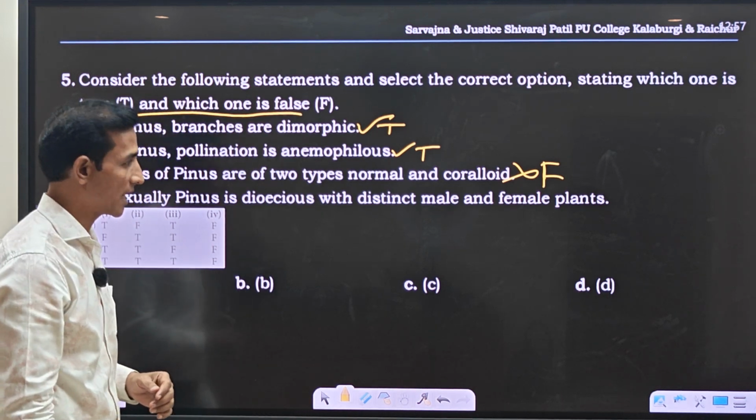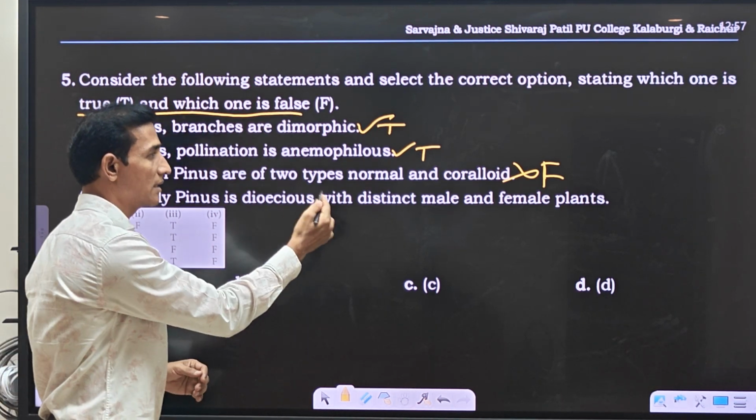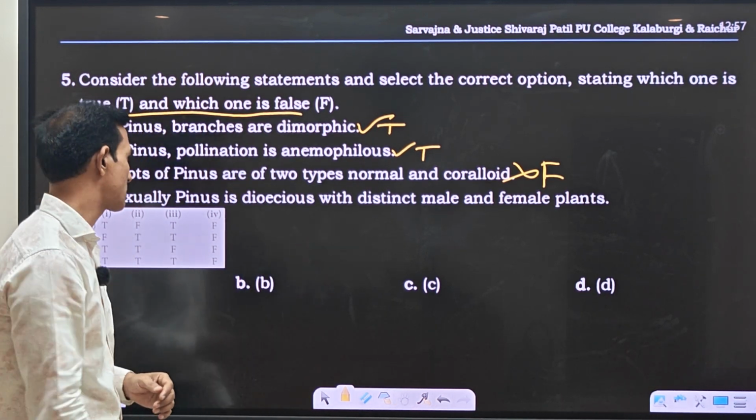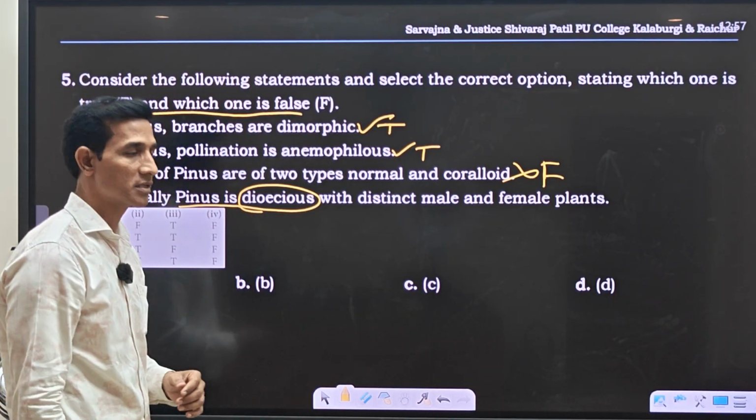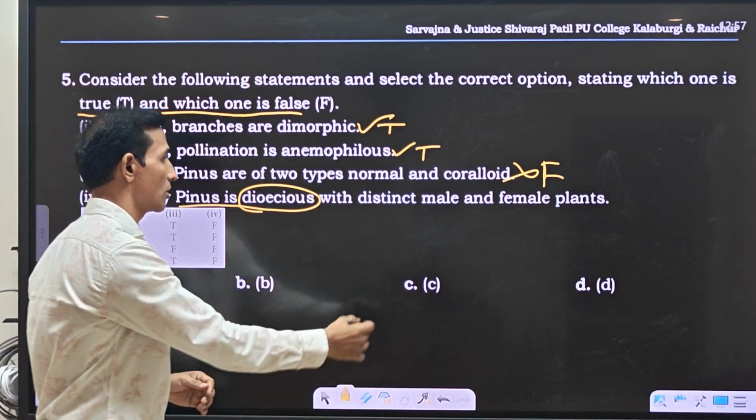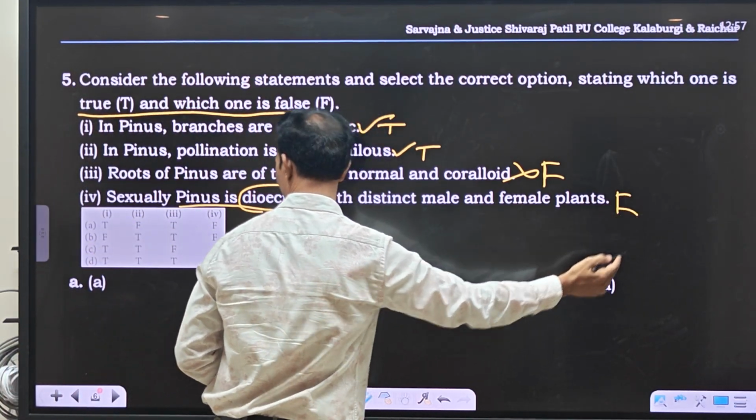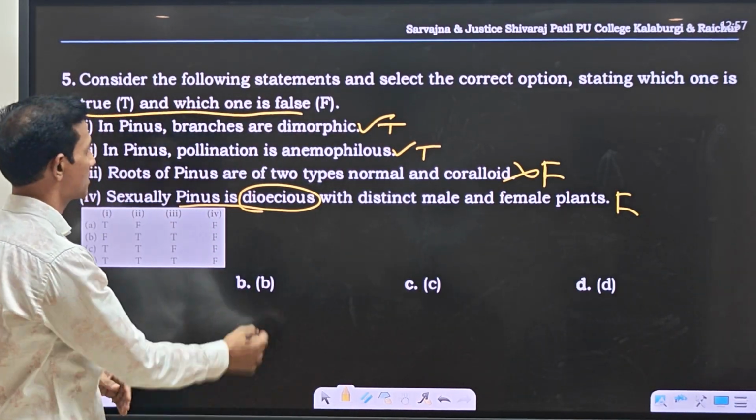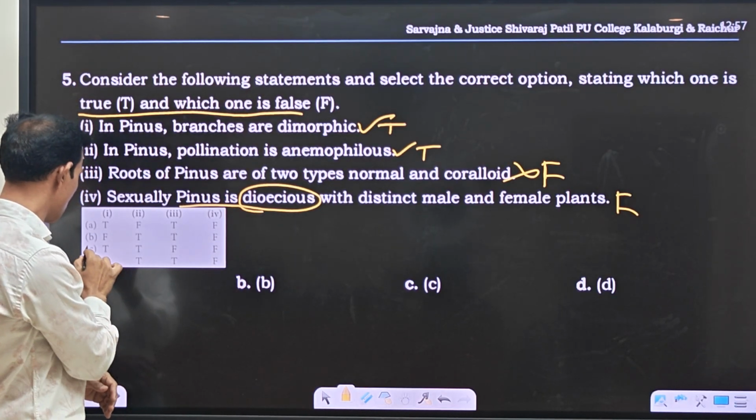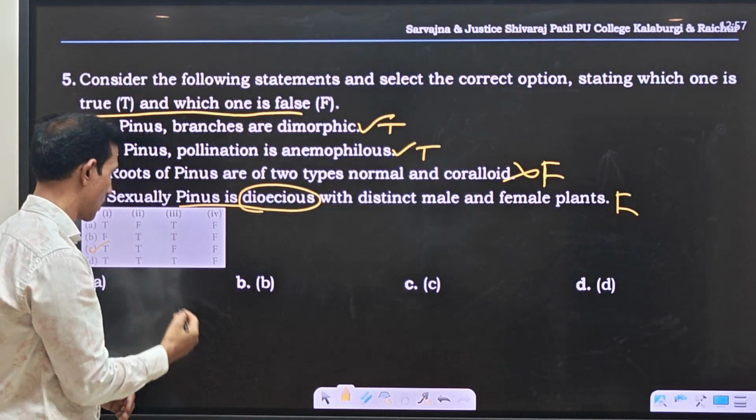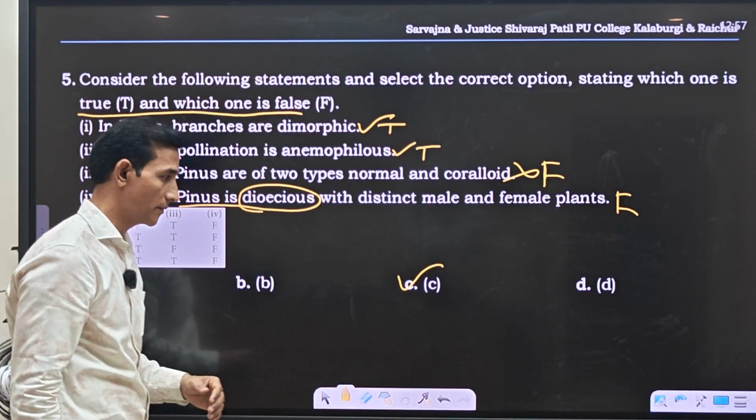Sexually, Pinus is dioecious with distinct male and female plants. Actually Pinus is not dioecious, it is monoecious. So this is also false. Here you have to select the option with the first two true and the last two false, so option C will be correct. Hence the correct option is C.